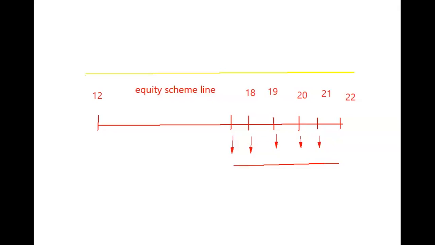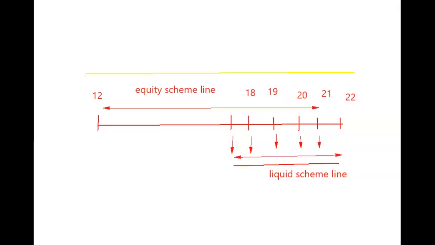So what I will do here is draw a double arrowhead so that you will understand that from here till this point only equity is going to be there. So the equity scheme line is starting from age 12 to age 21. Got the point? And then our liquid line is going to be from age 17 till age 22.